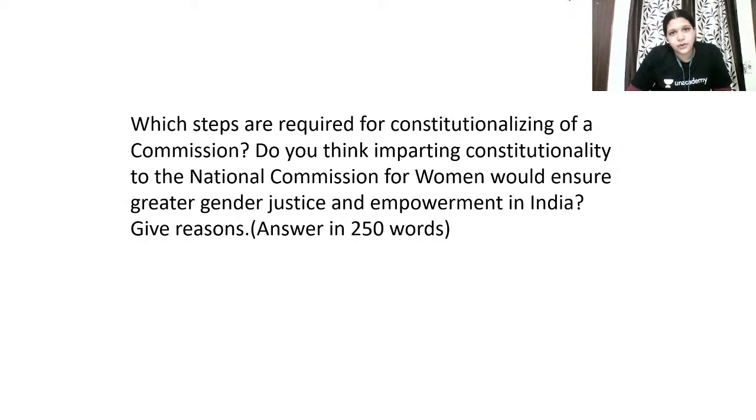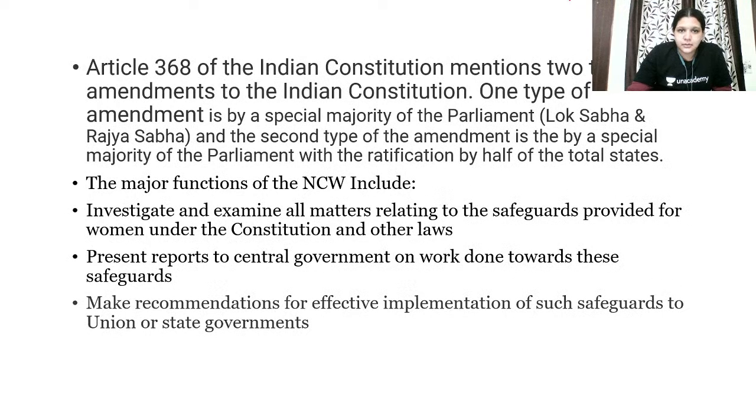See, the National Commission for Women is a non-constitutional body. How will you make it a constitutional body? How did the recent National Backward Commission become a constitutional body? By a Constitutional Amendment Act, right? Write about the Constitutional Amendment Act. Steps means writing about how the Constitutional Amendment Act makes it a constitutional body. Then you have to talk about the National Commission for Women. What is it?